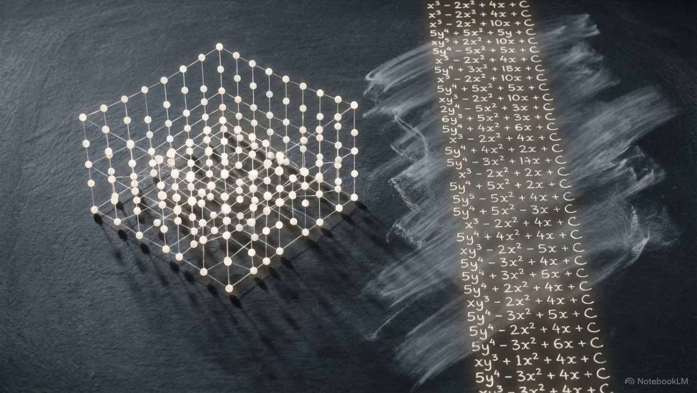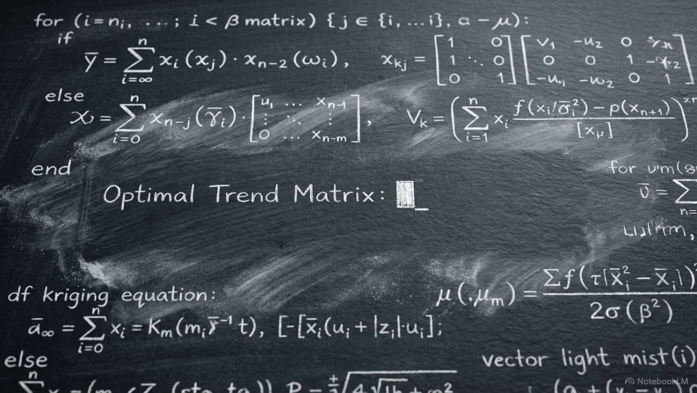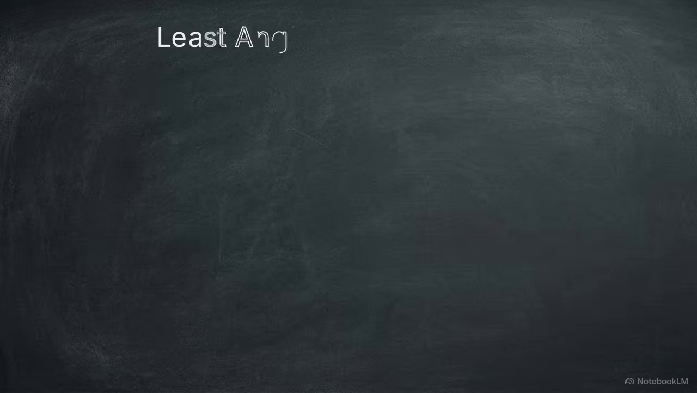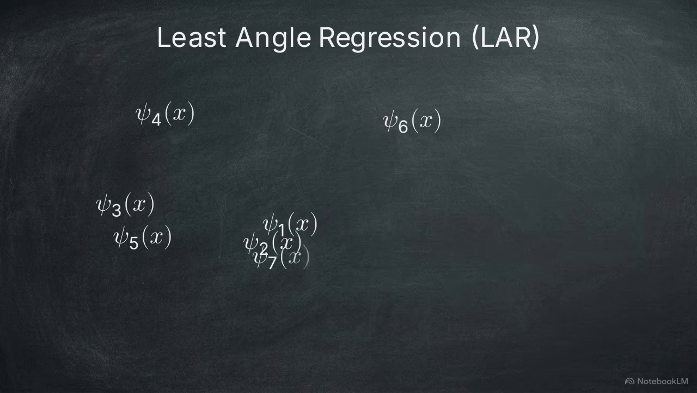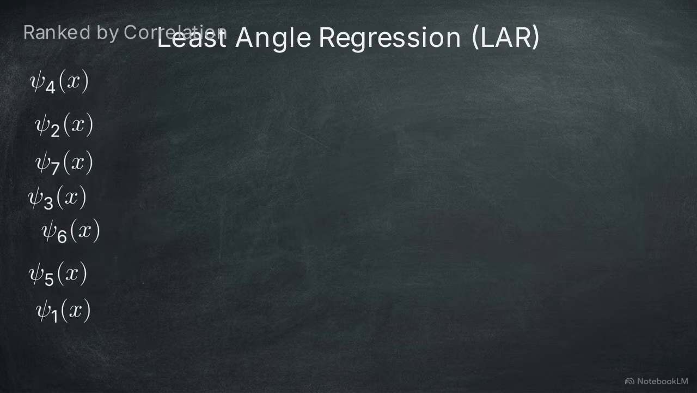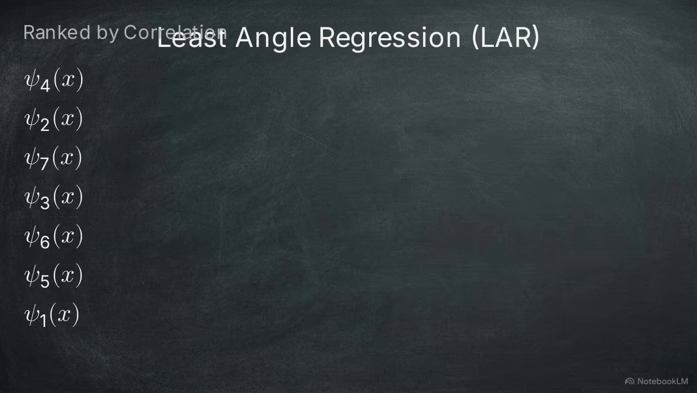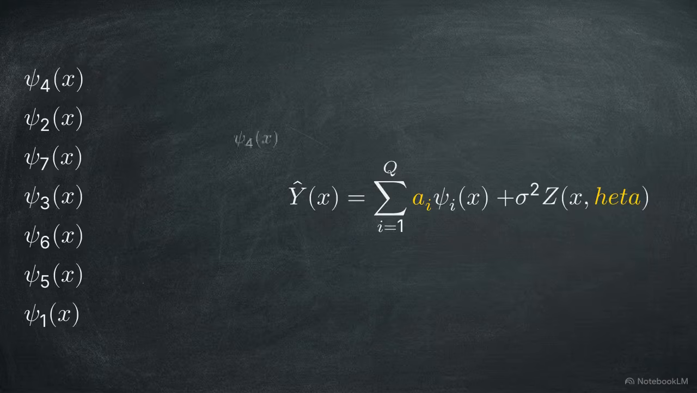Building this new model requires identifying exactly which sparse set of orthonormal polynomials belongs in the trend component. A standard universal kriging model does not deduce this automatically. The optimal PC Kriging algorithm solves this via least angle regression, or LAR. This algorithm ranks individual polynomials based strictly on their correlation to the current output residual, ordering them from most to least relevant. The algorithm iterates.